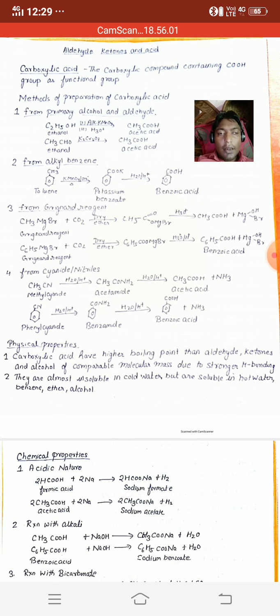Students, whenever a primary alcohol like ethanol, that is C2H5OH, is oxidized in presence of alkaline potassium permanganate followed by acid hydrolysis, it forms acetic acid, that is CH3COOH. Second, whenever aldehydes like CH3CHO, that is acetaldehyde, are oxidized in presence of K2Cr2O7, it forms acetic acid again, that is CH3COOH. Next preparation is from alkyl benzene.